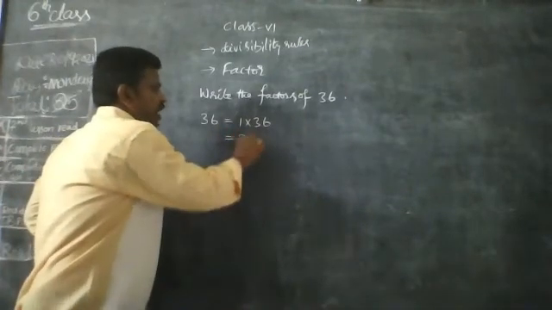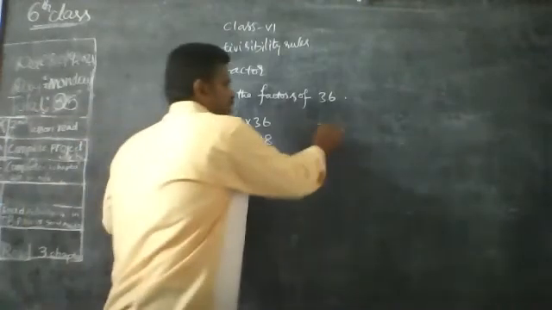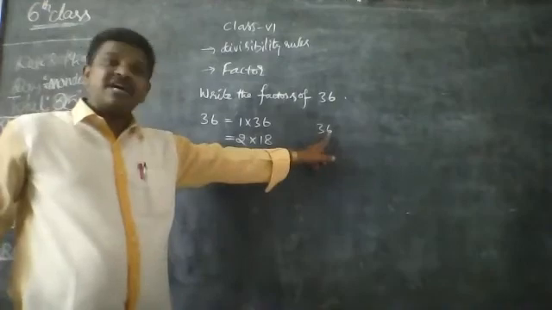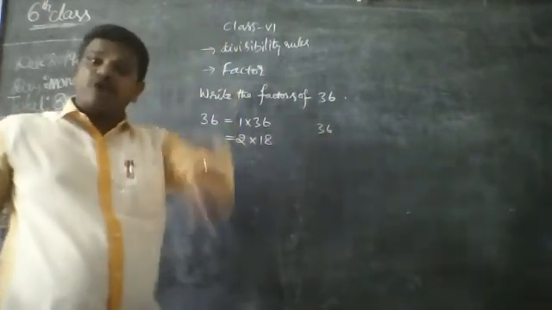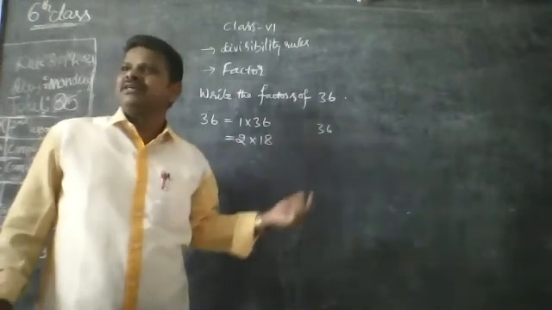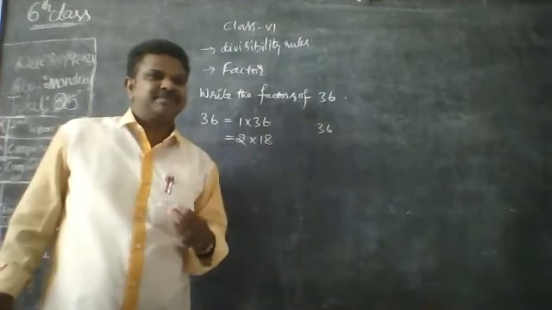Very good. 2 into 18. You just divide it. It is divisible by 2. How do we know? Because the last digit is 6, we should use the divisibility rules here. While writing factors, the divisibility rules can help us.